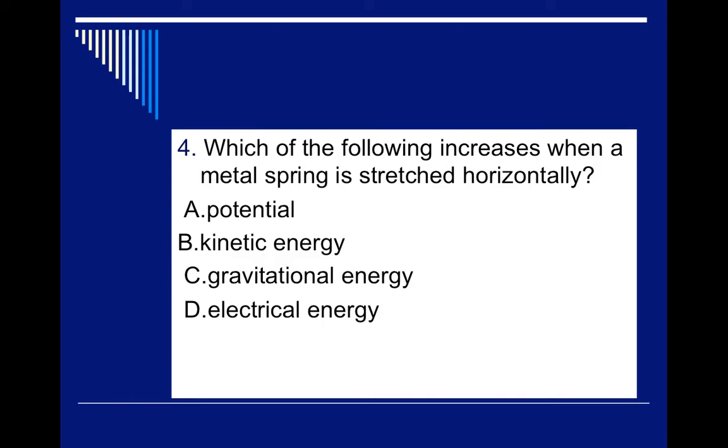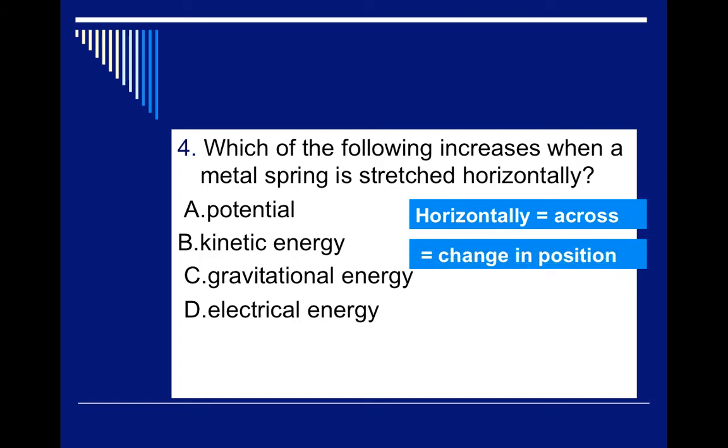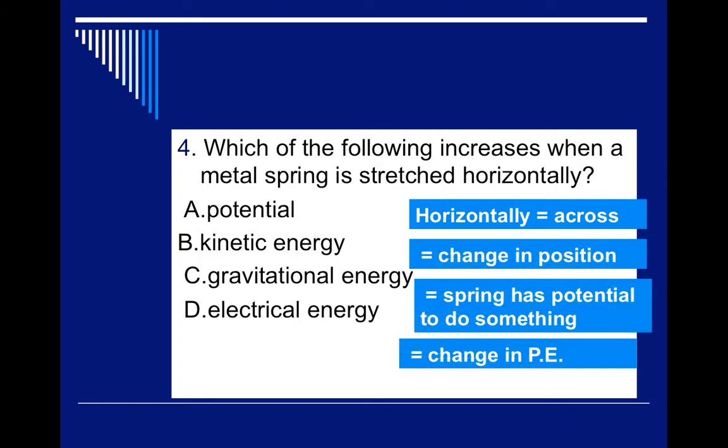So if they're talking about stretching the spring and they didn't let go, that spring has tension. It has some energy stored up in it. So this is a form of potential energy. Whenever you're pulling an elastic or pulling a spring, you are stretching it and storing energy within it, giving it potential to do something. If I let go, the rubber band or the spring would go flying and that potential would change into kinetic. But as long as you're stretching and holding it, that's potential energy.